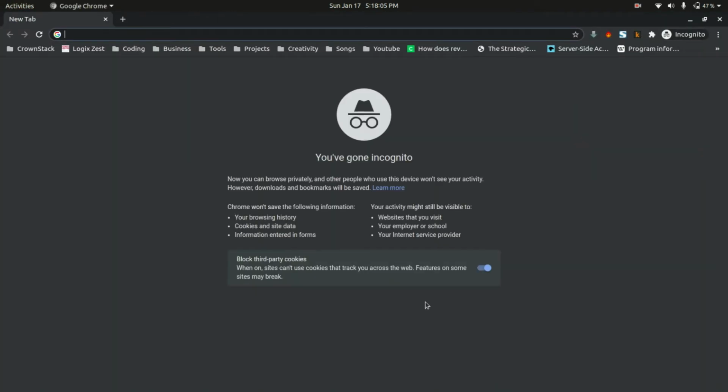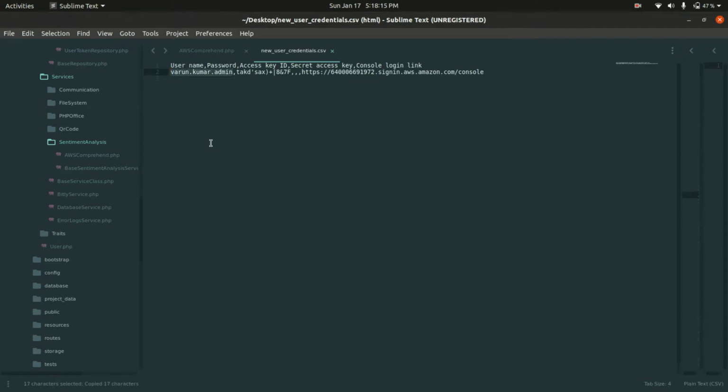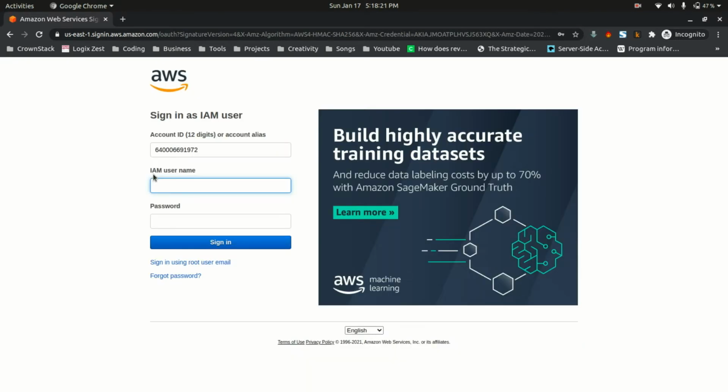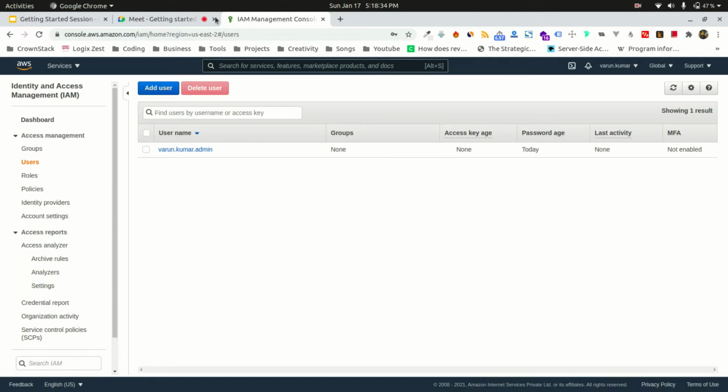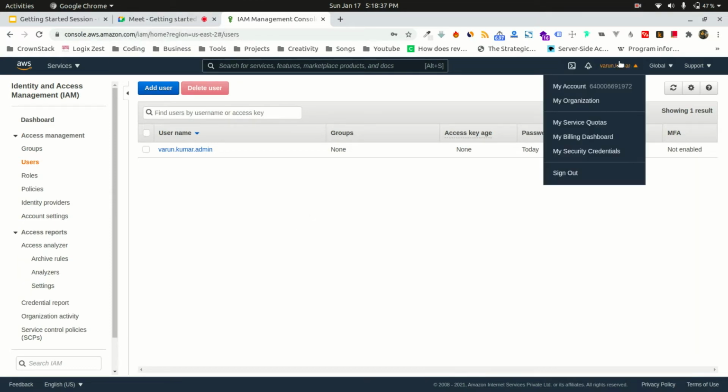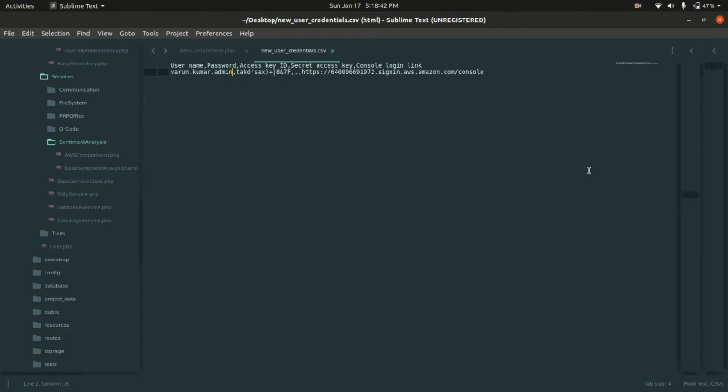If I go to this login URL and hit enter, it will redirect me to the login screen. But this time the login screen will be something different. I'll show you. If you see now, this is somewhat different from what I logged in with at the beginning of the session, right? It has my account ID. Whenever I create my Amazon account, I am given an account ID, and this is exactly what we see here.